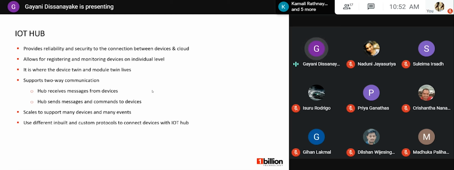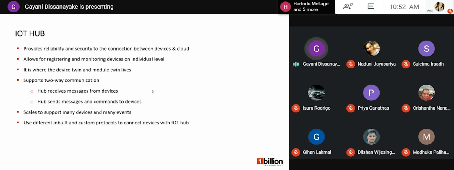And then we have a module twin. It's also a JSON. So the module twin is used in some situations, like suppose we have a sensor, and that sensor or the device sends us different types of parameters like temperature, humidity, and wind speed. So in order to store the different information as different modules, we use module twins. Both of these documents are stored in the IoT Hub.